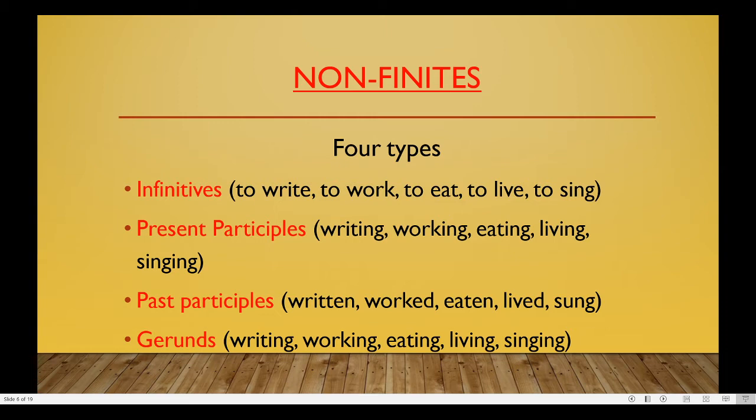There are four types of non-finite verbs. They are infinitives, present participles, past participles, and gerunds. Infinitives are forms like to write, to work, to eat, to live, to sing. Present participles are actually ing forms. Past participles are the third form of the verb, and gerunds are also ing form.